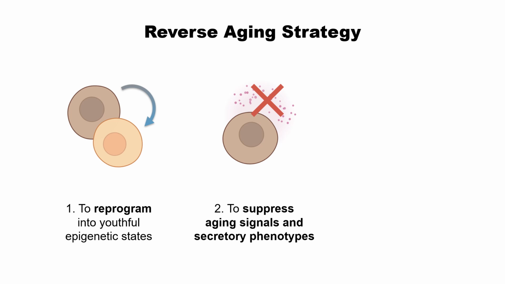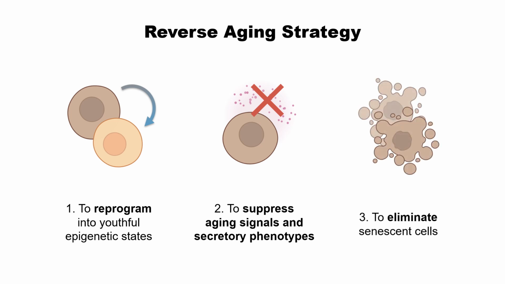This is called the senomorphic approach. The third approach: if the cells are too old and too late to fix, then the only way is to remove these cells. So, the senolytic approach. These three are the general approaches for reverse aging.